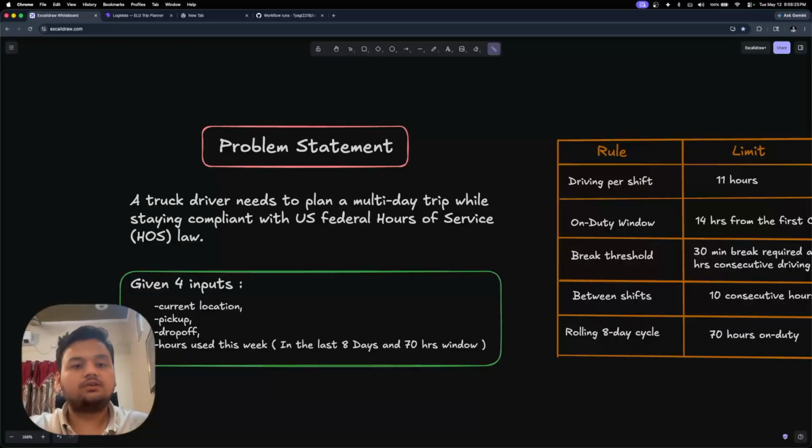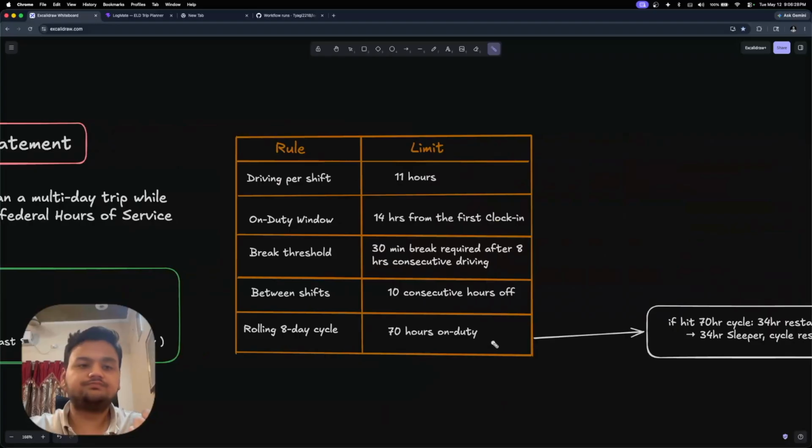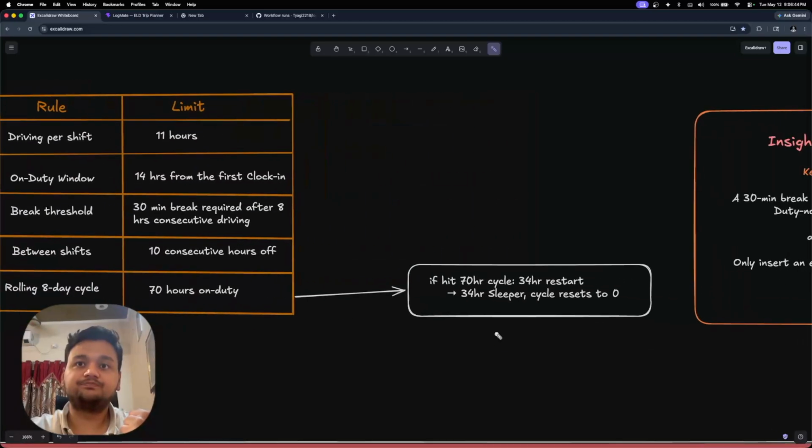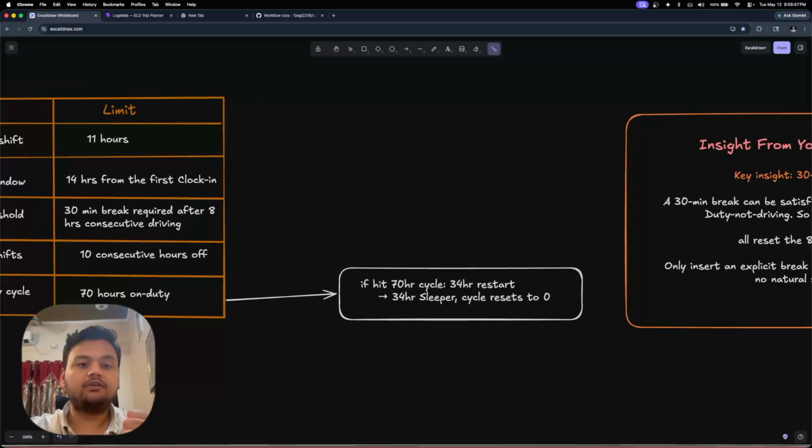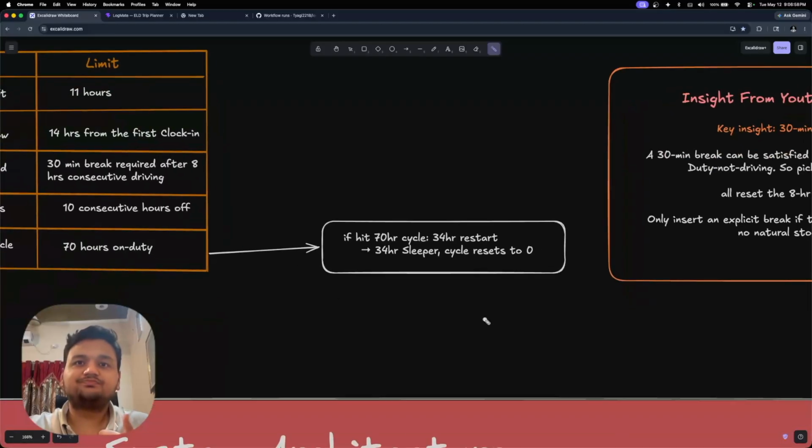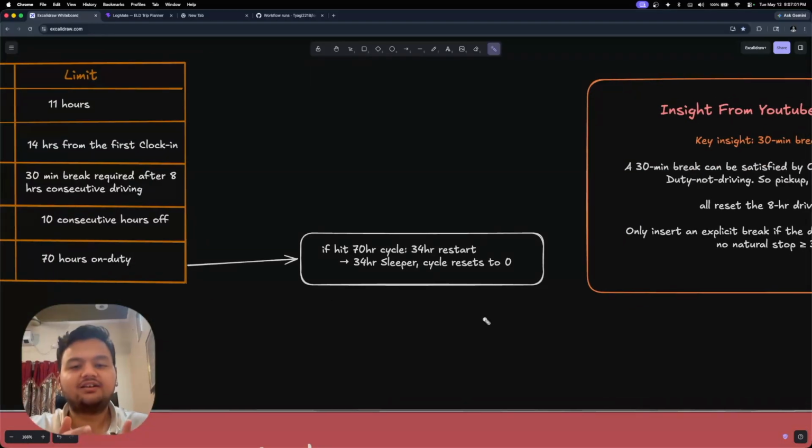So truck drivers in US operate under HOS regulations. So this means that the system has to simultaneously track driving limits. They have to track duty windows, mandatory breaks, off-duty requirements, and rolling cycle limits. And once the driver reaches 70 on duty hours, the system has to automatically insert a 34-hour restart before planning can continue. So the scheduling logic becomes more like a constraint simulation problem than normal route planning.